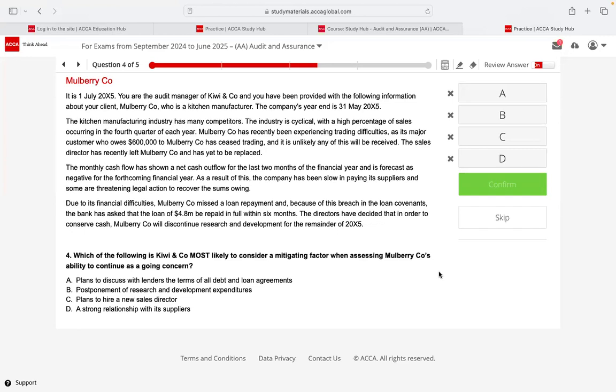Plans to discuss with lenders the terms of all debts and loan agreements, like Sri Lanka did with all the lenders, with all the donors. The lenders, we went and had discussions and corrected our loans repayment days, delayed. Postponement of research and development expenditure. Plans to hire a new sales director. A strong relationship with its suppliers.